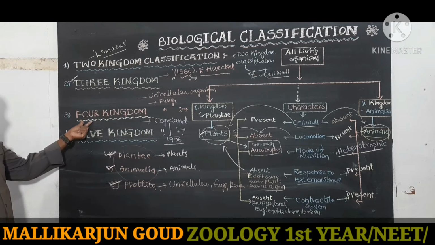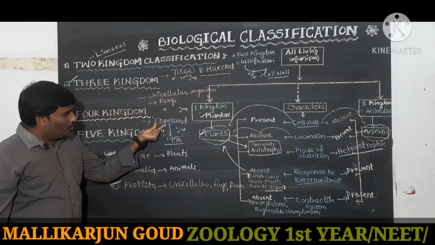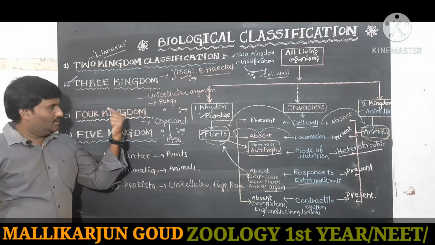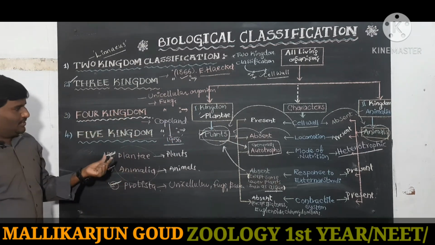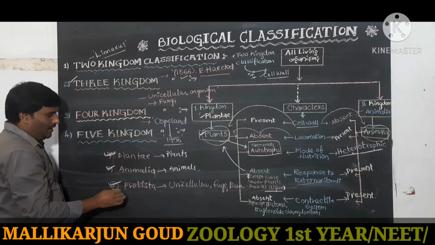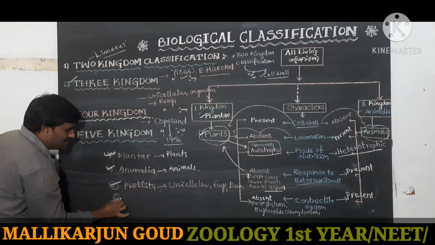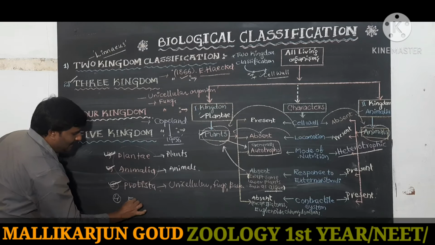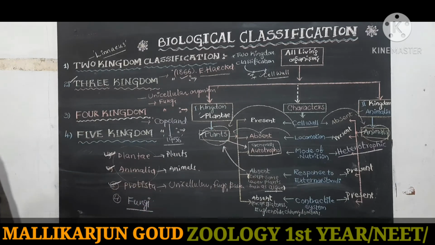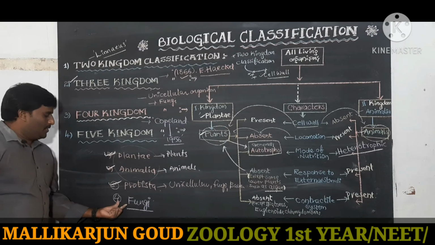The four kingdom classification is separated by fungi.